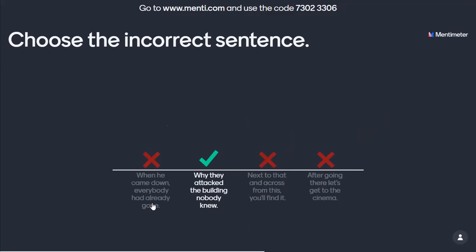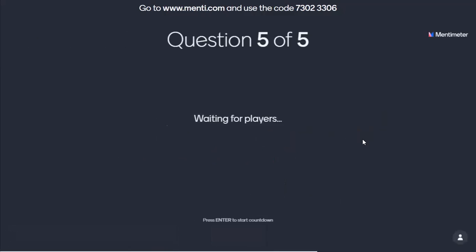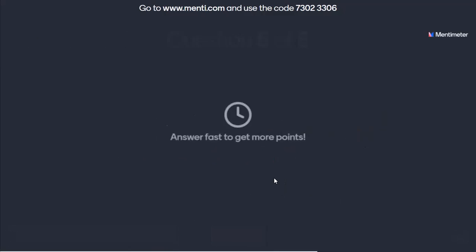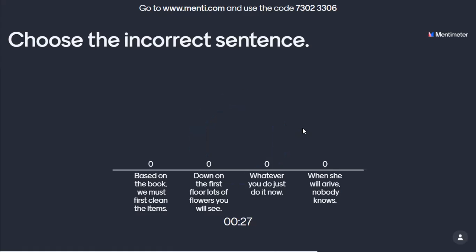Okay, so now let's continue. This is question number 5. And here it goes. They gotta choose the wrong sentence. All right, and based on the rules, they'll find that option number 1 is right.